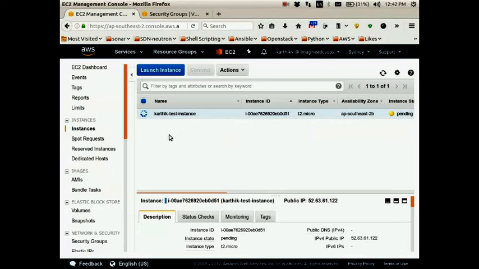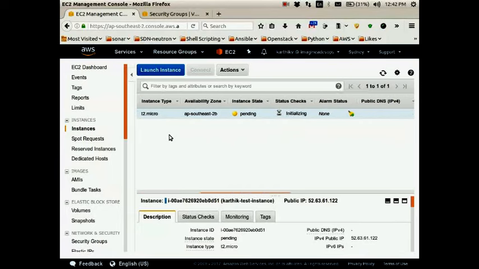Now you can see the instance is being launched. I have told you the status checks are going on, right? The status checks are of two types, as I told you: system status check and instance status check. What does the system status check do? That is also an important question. It checks and monitors the AWS system required to use the instance.